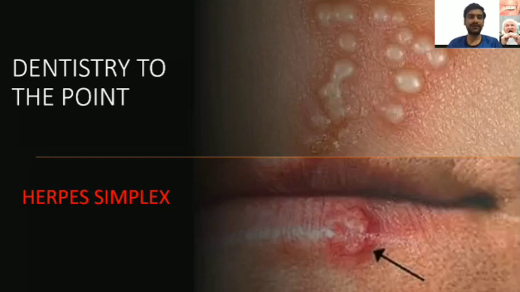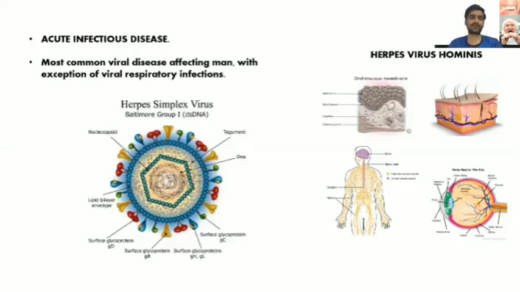Today we are going to start with a new topic, that is viral diseases of the oral cavity. So the very first topic we are going to deal with will be herpes simplex. It is a very important topic; short notes or even long answers are asked on this topic. So starting with herpes simplex, it is an acute infectious disease.